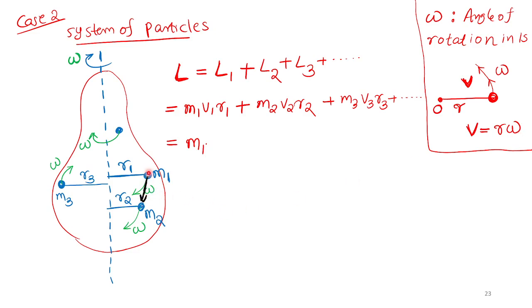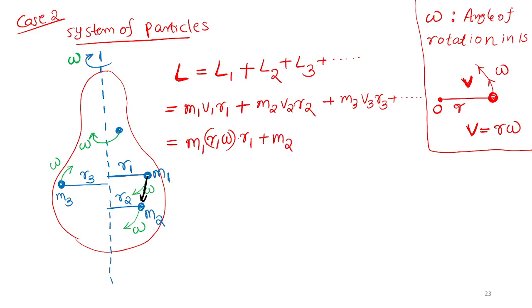So V1 equal to R1 into omega. Omega is the angular speed. Let me complete the derivation. After that I will clarify all your doubts. So V1 is R1 omega.